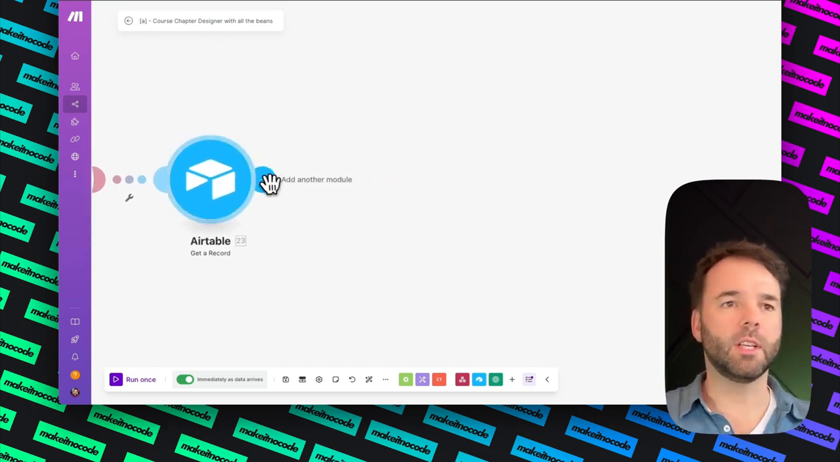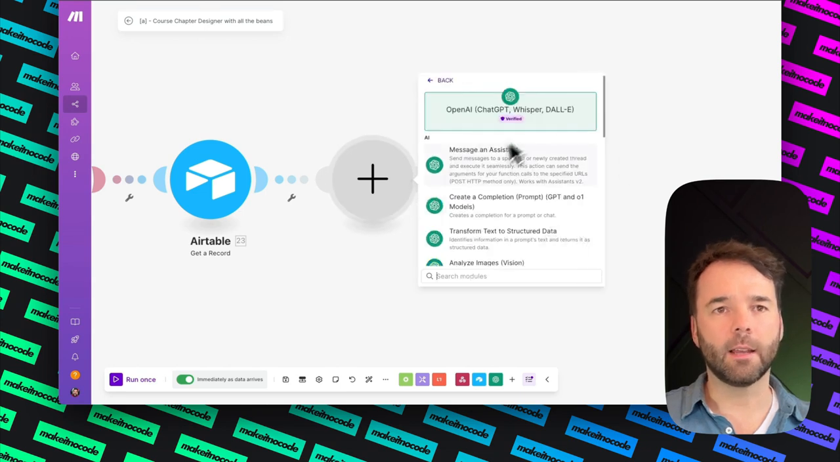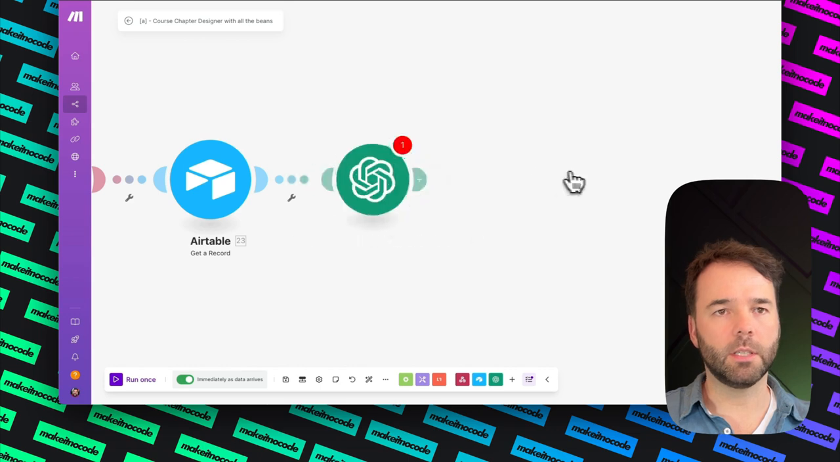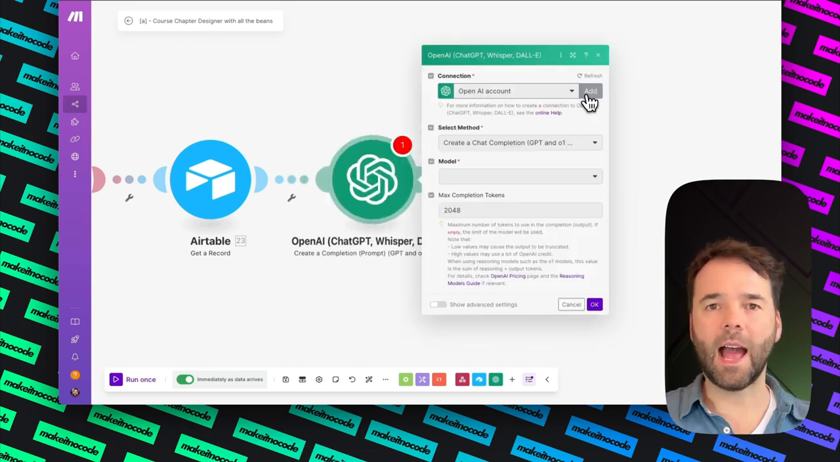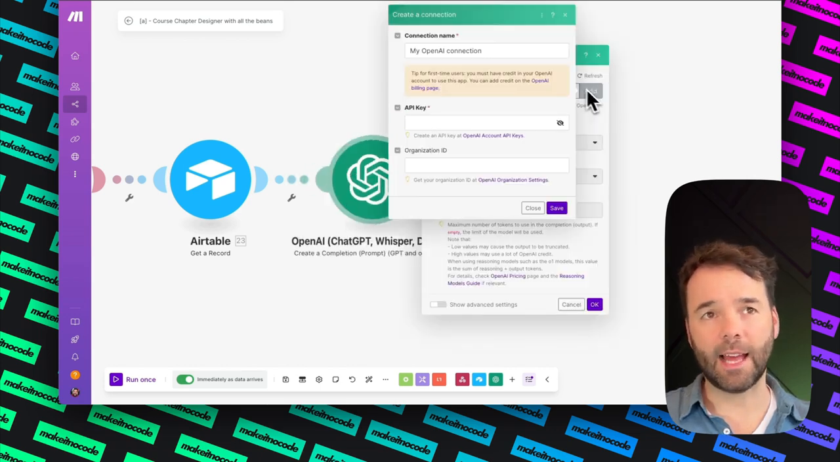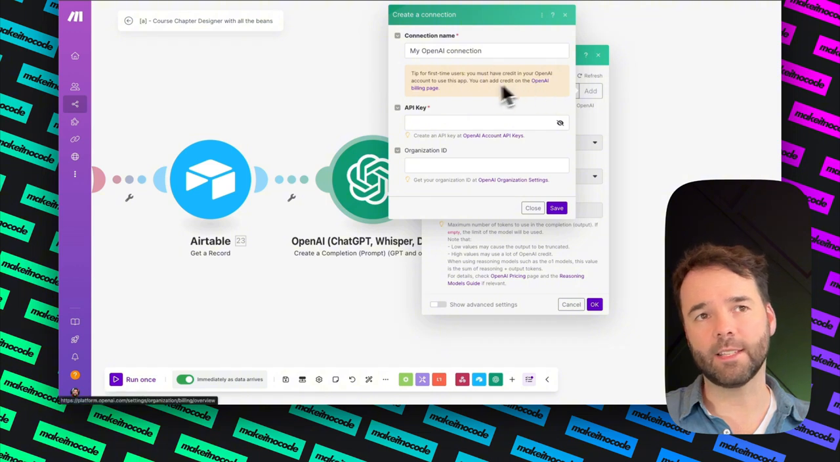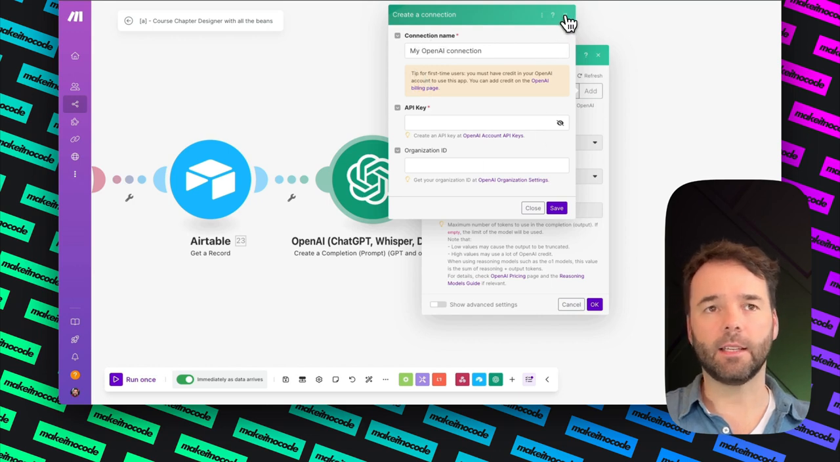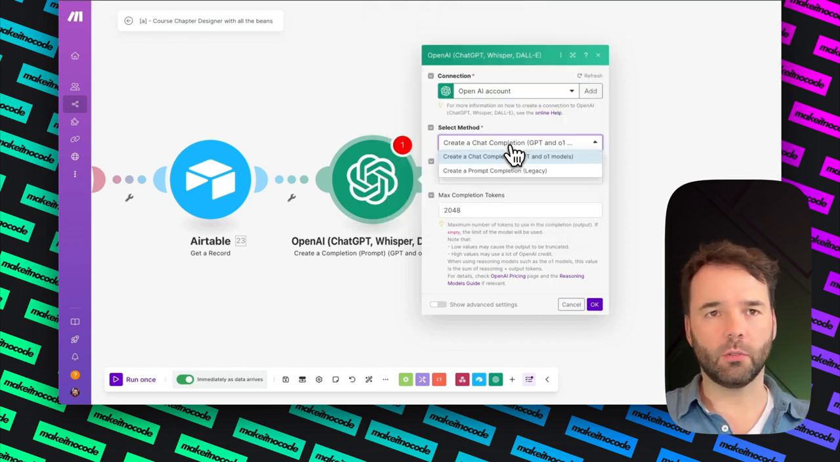Next thing we need to do, we just need to add our OpenAI. We're going to say create a completion. Let me just have a look, create a completion. And to add your ChatGPT, click on the add here, and then just follow what it says here. Go to OpenAI, add your OpenAI key, and then you have a new connection added. So who are we talking to? First of all, we're going to be talking to this model. It's going to be create chat completion, ChatGPT model.